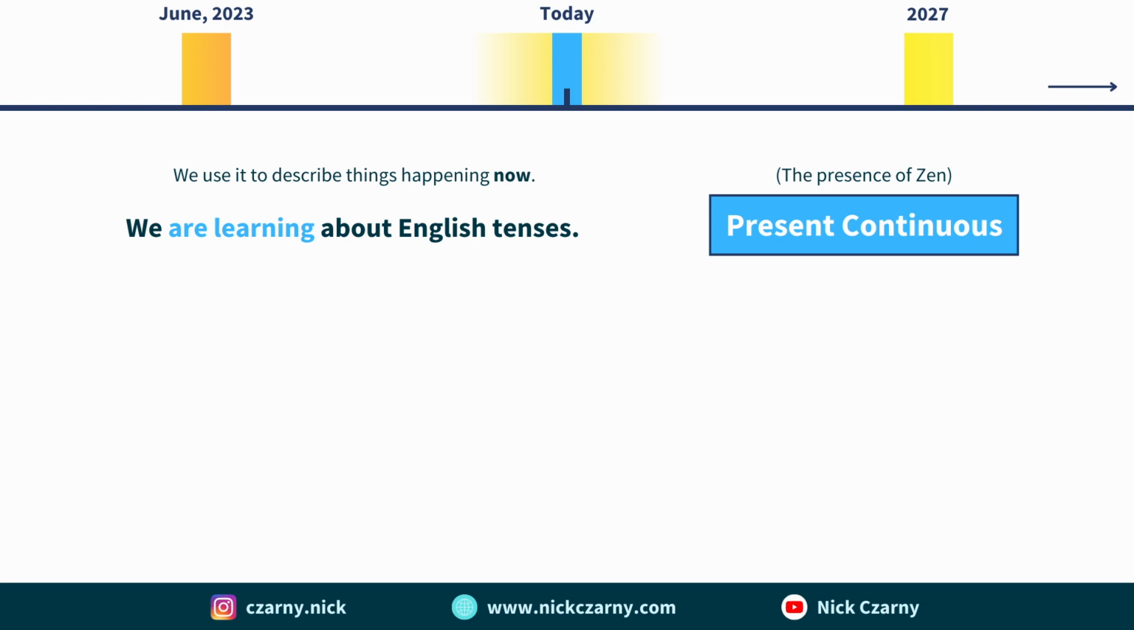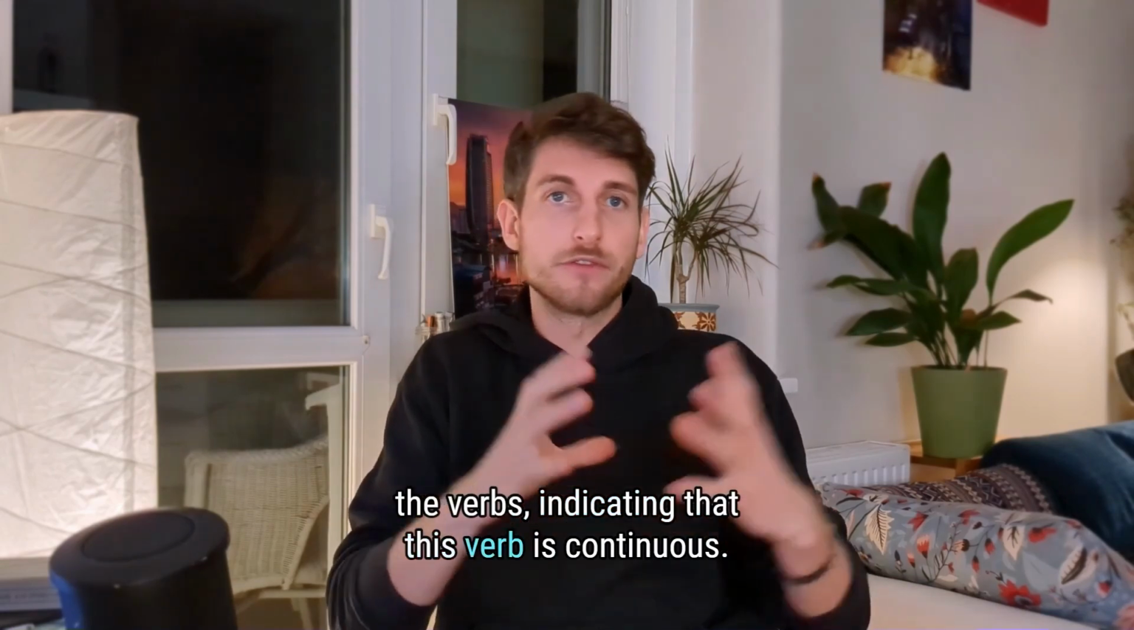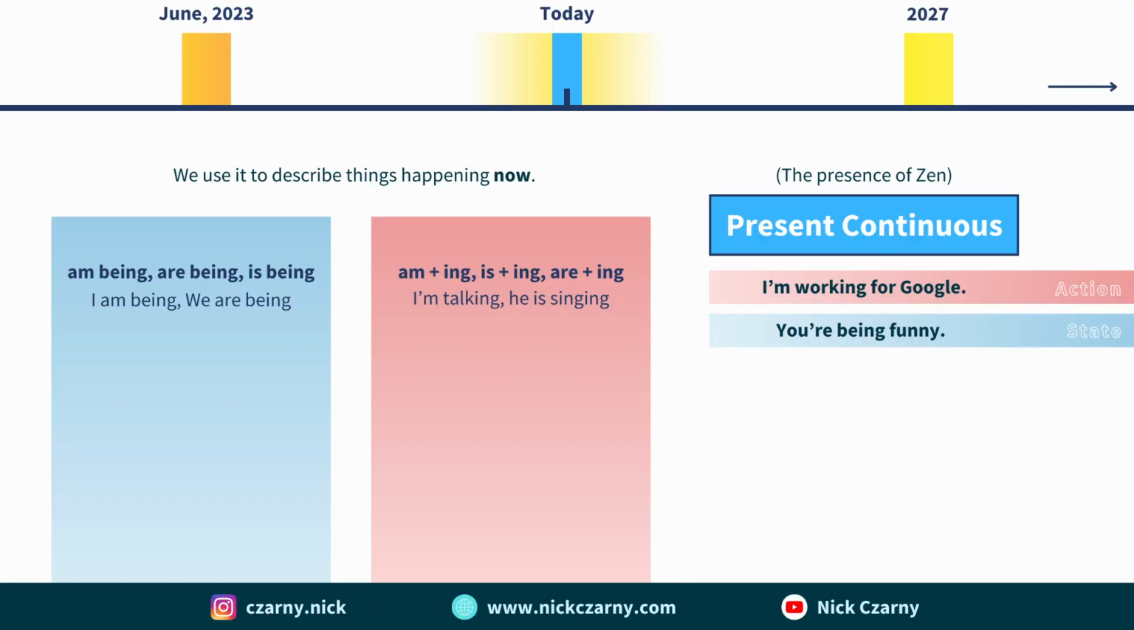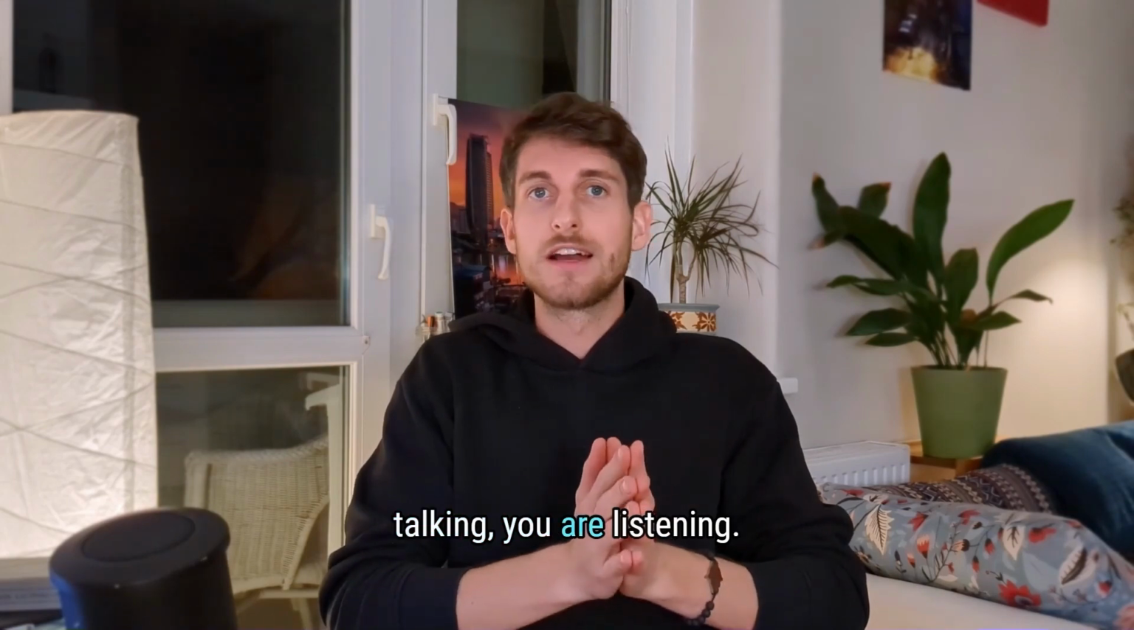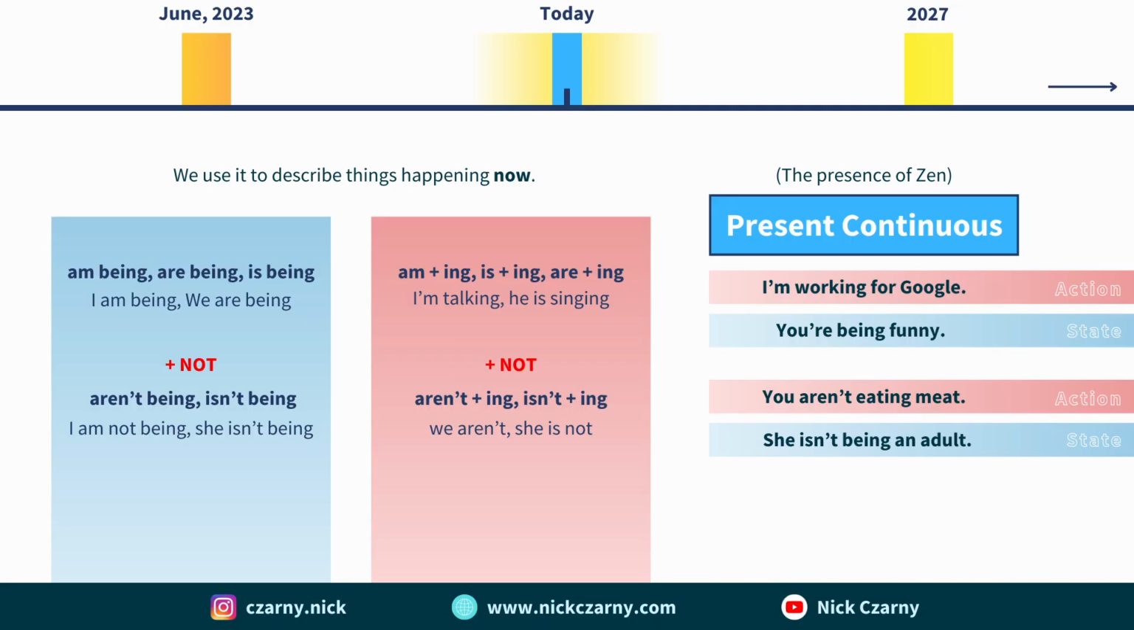The continuous tenses love to add the ending ing to the verbs, indicating that this verb is continuous. So for a state, we add ing to the verb be. So I am being, you are being. And in the action, we use an extra verb, is, are, or am, and to the actual verb which we want to use, we will add ing to the end. For example, I am talking, you are listening. In negation, we just add not, so is isn't, are aren't.